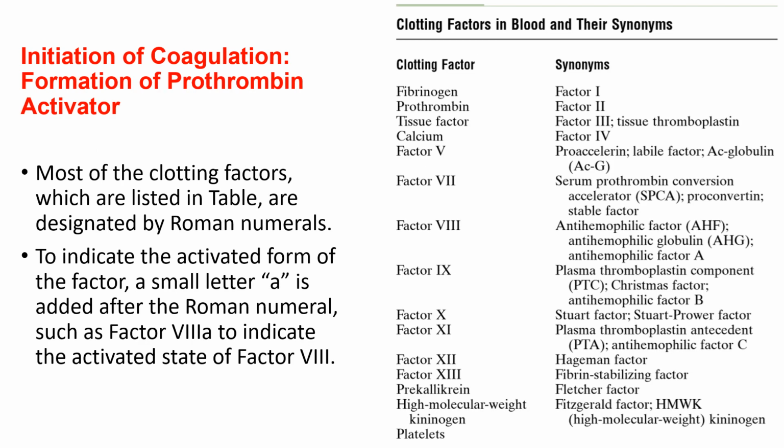Most of the clotting factors, which are listed in the table, are designated by Roman numerals. To indicate the activated form of the factor, a small letter a is added after the Roman numeral, such as factor VIIa to indicate the activated state of factor VII.